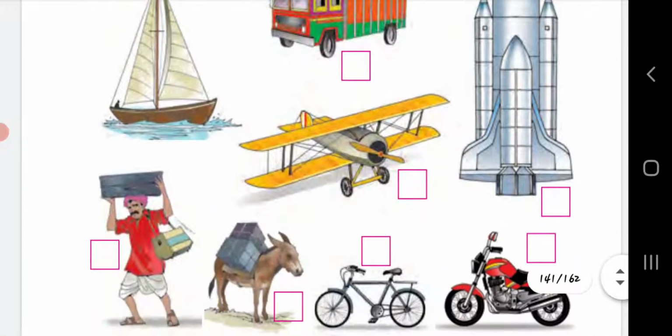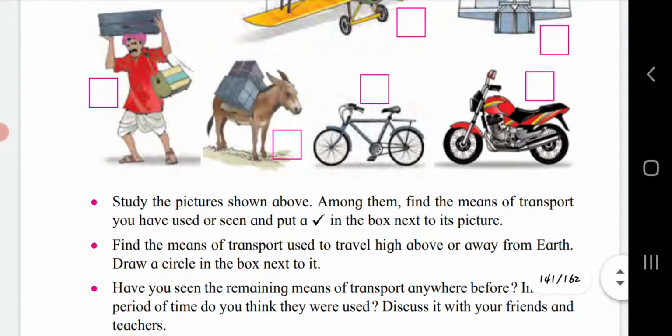Can you tell? Study the pictures shown above. Among them, find the means of transport you have used or seen and put a tick in the box next to its picture.